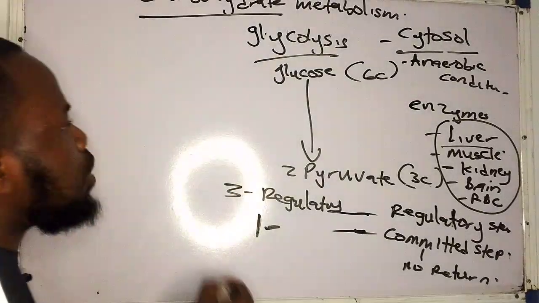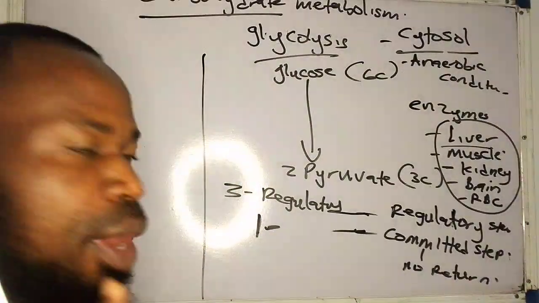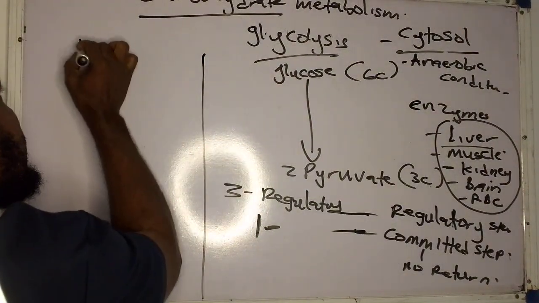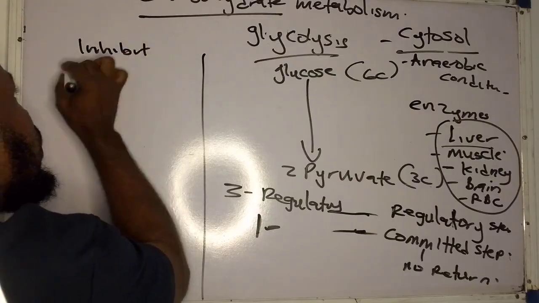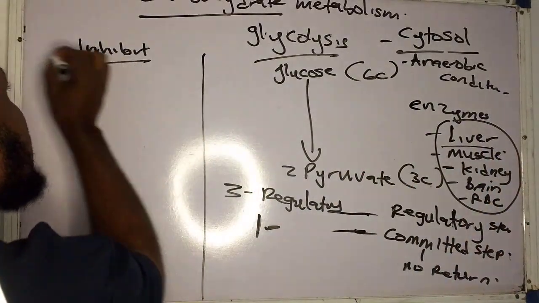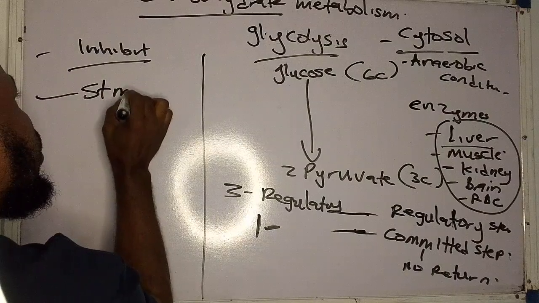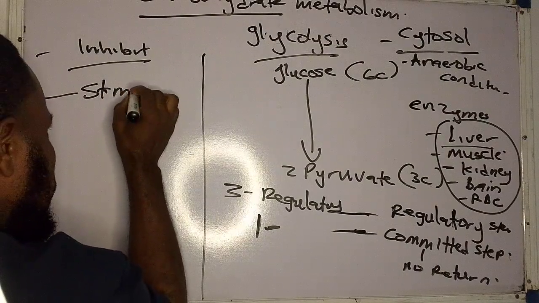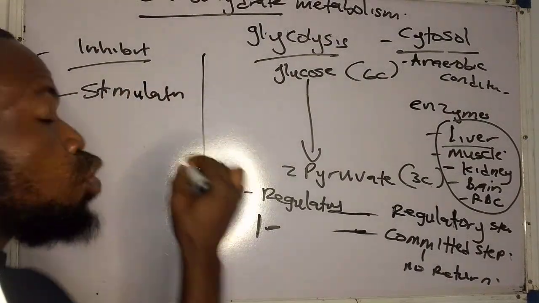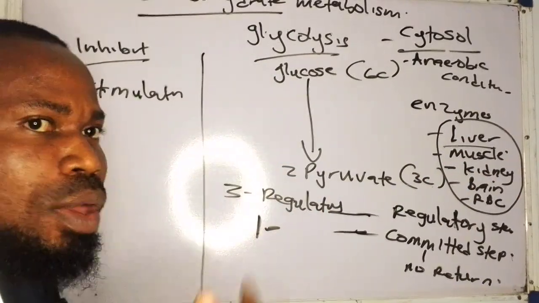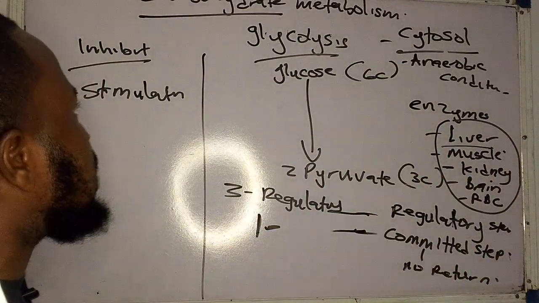And again, there's one thing I want to bring out very fast, lest I forget. There are some factors that tend to work to inhibit glycolysis. We are going to bring them out. And there are some factors that tend to do what? To stimulate glycolysis, or to promote glycolysis. Now, what are these factors? Let me quickly bring it out now.